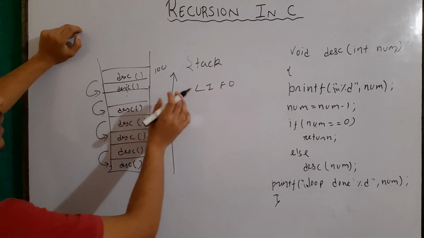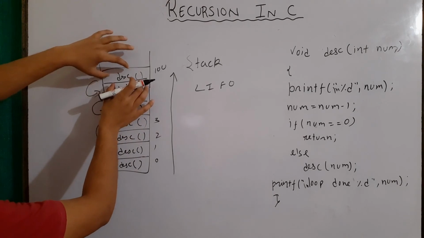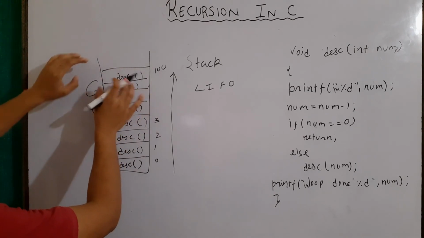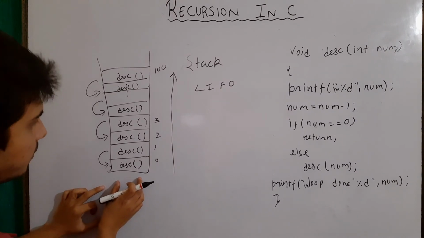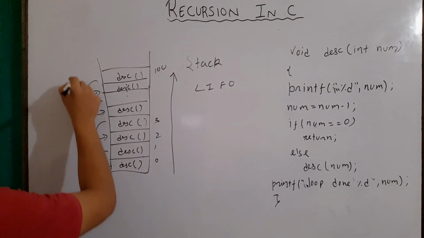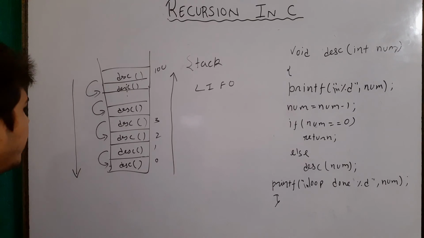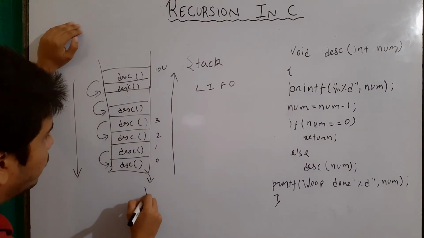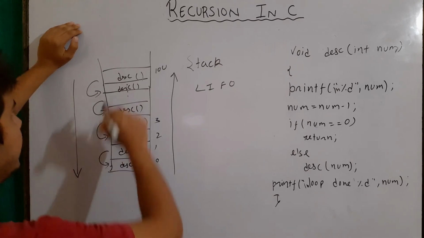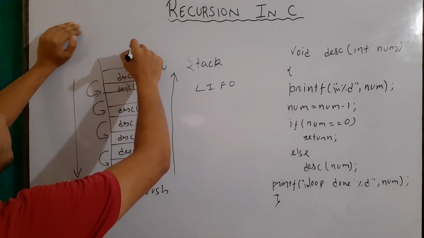So the item which is inserted last is popping out first, and the item which was inserted first will be popped last. So it will be in the backward or downward direction, and this insertion is known as the push operation, and popping is the pop operation.